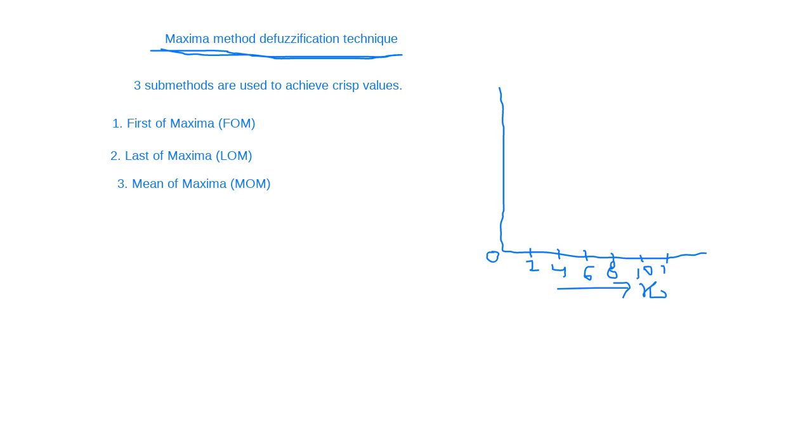These are the x elements, and the associated mu value is given on the y-axis. This is the mu value, right? Suppose you are given a graph like this.